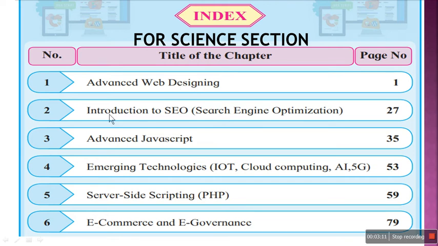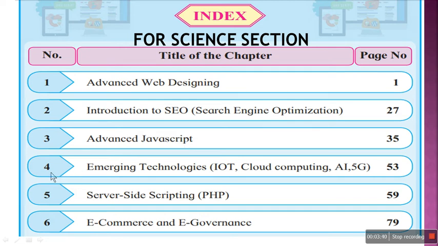Your second chapter is introduction to SEO, search engine optimization. So here you're going to learn how to optimize your web pages and websites so that they are easily searchable by search engines and your website comes in top 10 list provided by the search engine result, example Google search. They will be learning advanced JavaScript. I think in 11th standard almost half of the JavaScript portion is covered. The remaining part comes in this chapter.